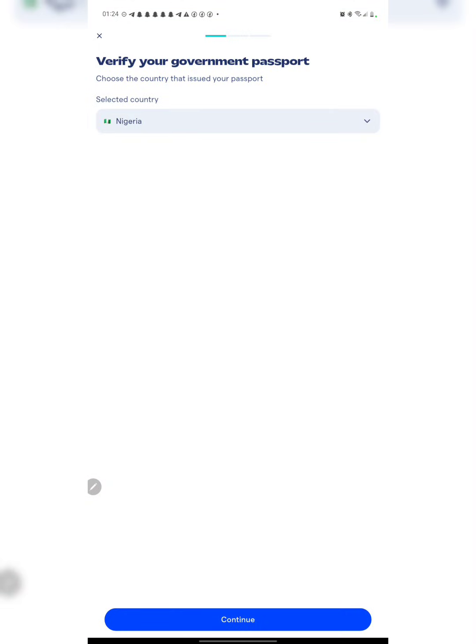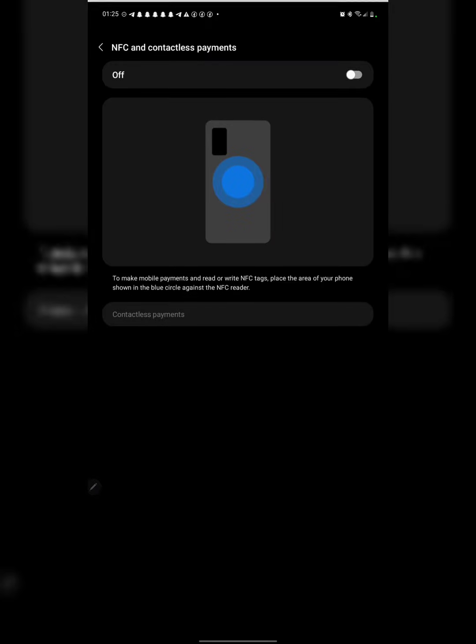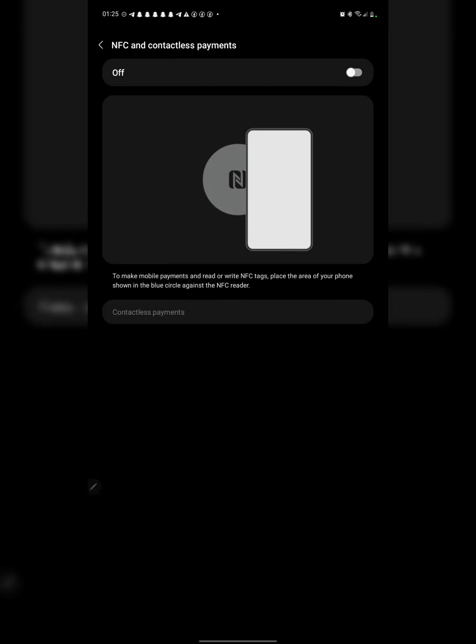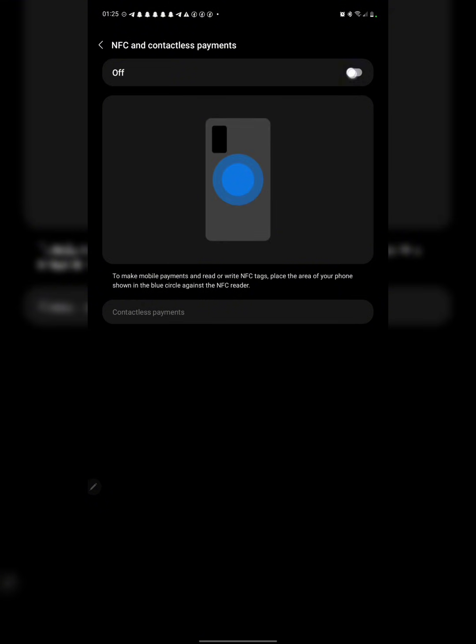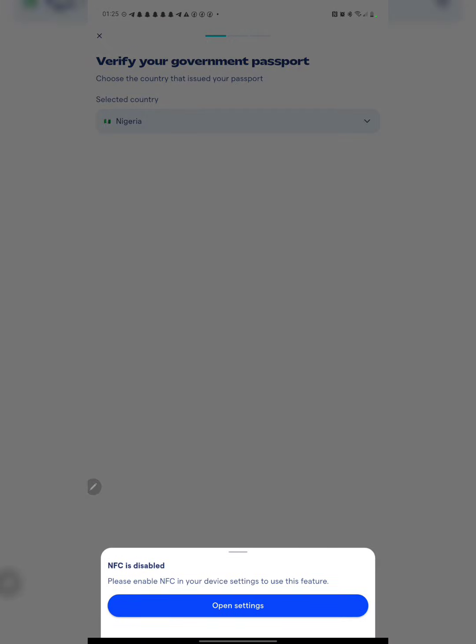You click on claim, and once you click on claim, you need to select your locality or your country, that is Nigeria personally. Then I will click on continue. Then over here, please enable NFC on your device setting to use feature. So we click on setting right now. You have to just enable this so that you can be able to scan some stuff very easily.